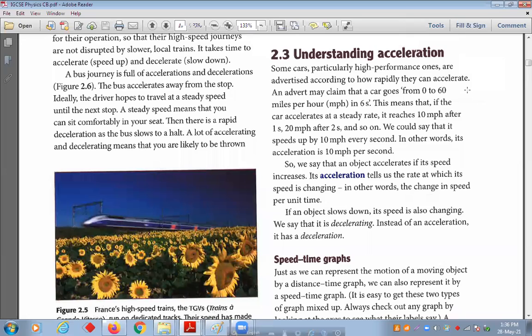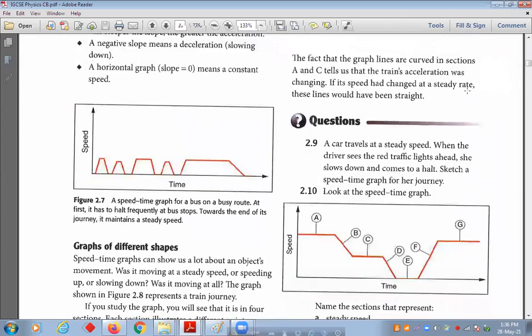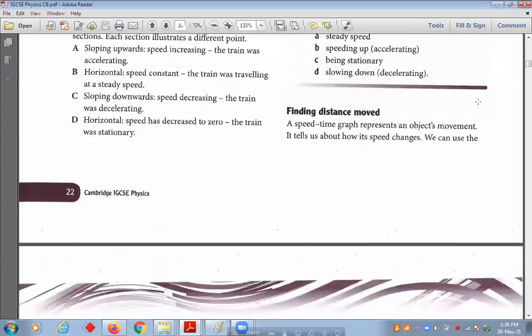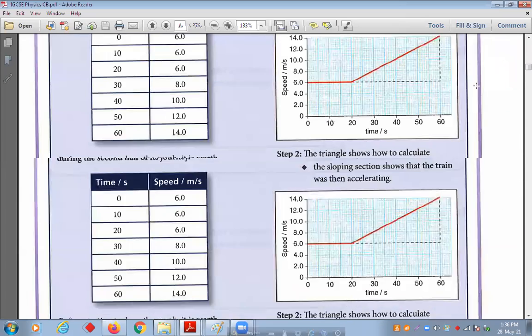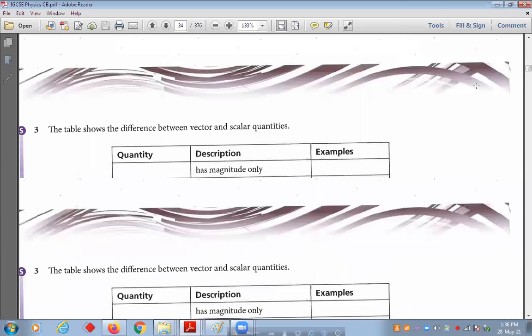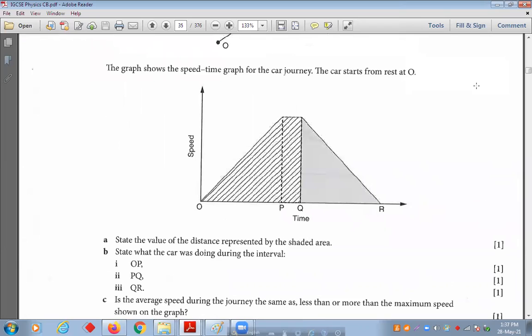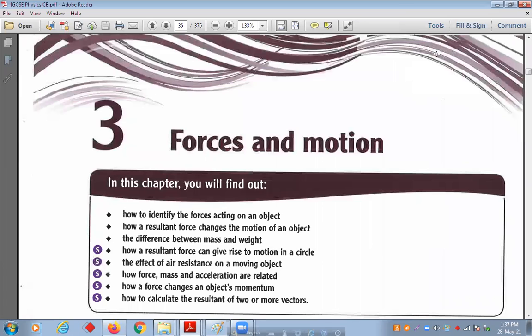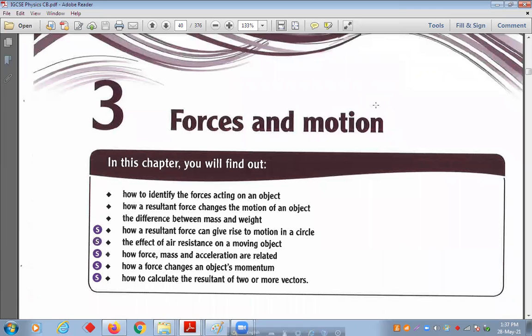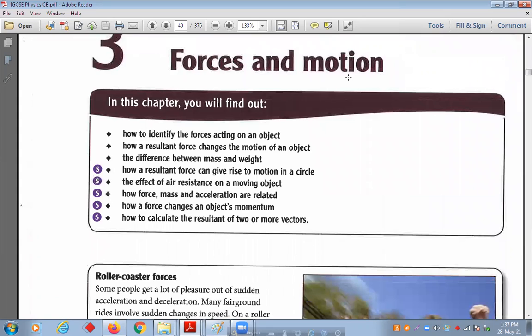Now understanding acceleration. Last day I explained what acceleration is: the rate of change of velocity at constant rate. So today we are supposed to start chapter 3. Only 3 chapters will come in the exam. Let's see if you are able to complete this chapter 3. So our chapter today is force and motion.